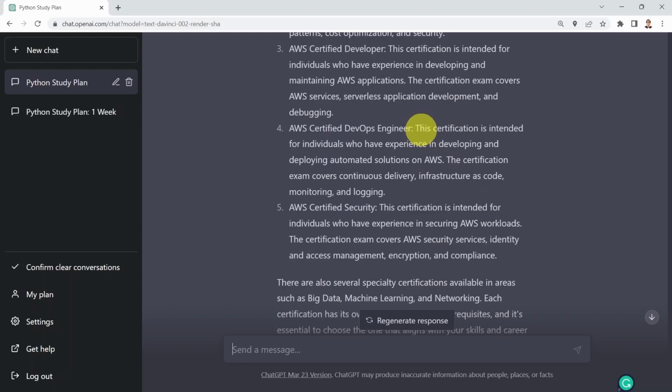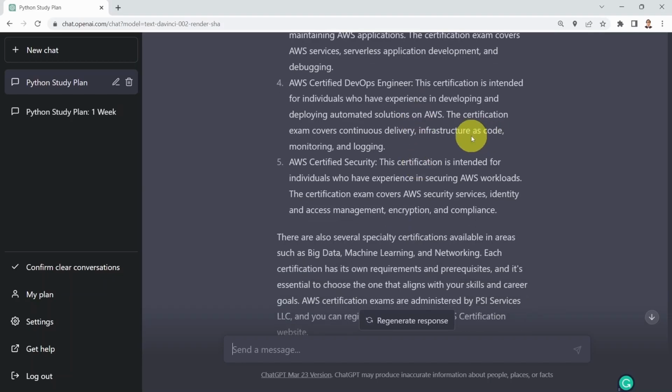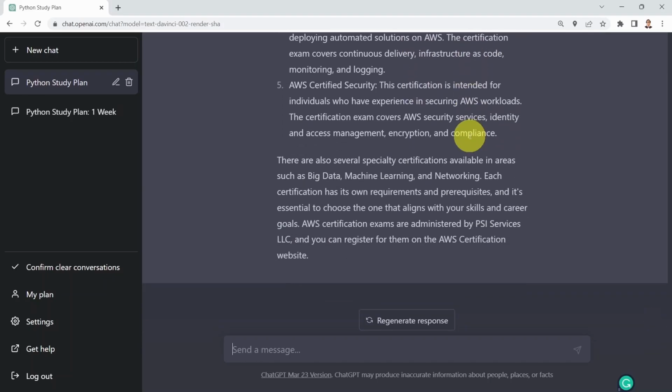And it's also giving you a quick explanation of who should take that certification, and basically an overview as well. If you'd like, of course, to explore the exam as well and what kind of questions, you can go ahead and ask those questions further. Well, what if you'd like maybe to go for an interview at some point and you would like to